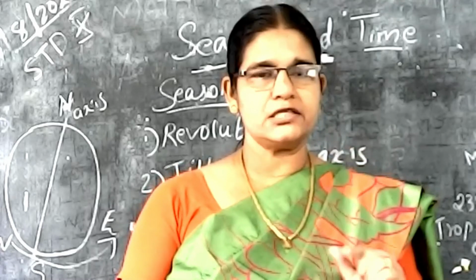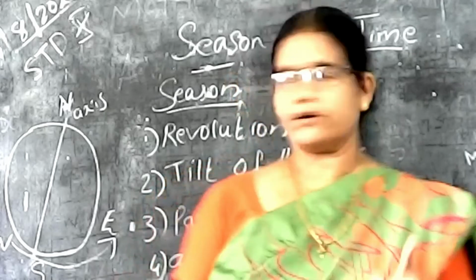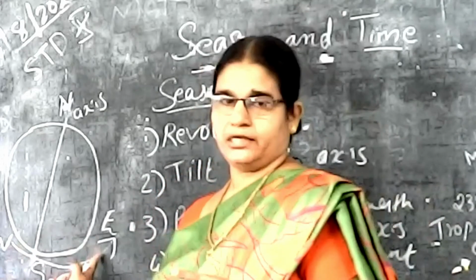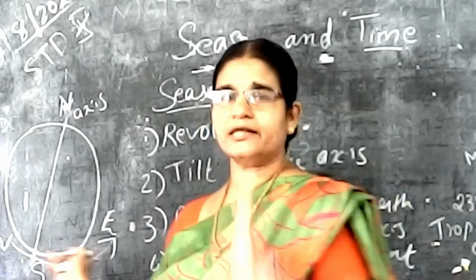24 hours is needed for completing one rotation. The direction of the rotation is from west to east. That is why the sunrise is seen first in the east direction.